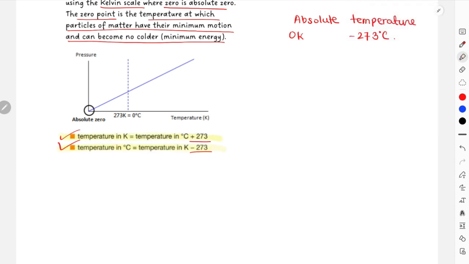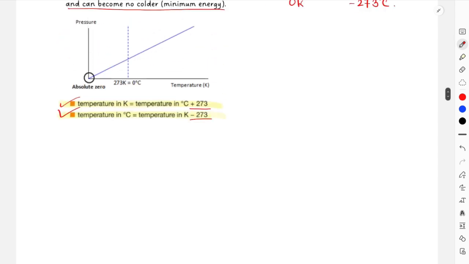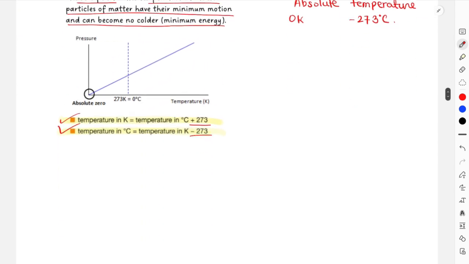And then again, this entire video is actually useful for both paper 1 and paper 2, because I'm explaining everything that will be included in both paper 1 and paper 2. Okay, nothing can be used just for one paper. This is entirely important for both paper 1 and paper 2. Okay, this is it for absolute temperature.